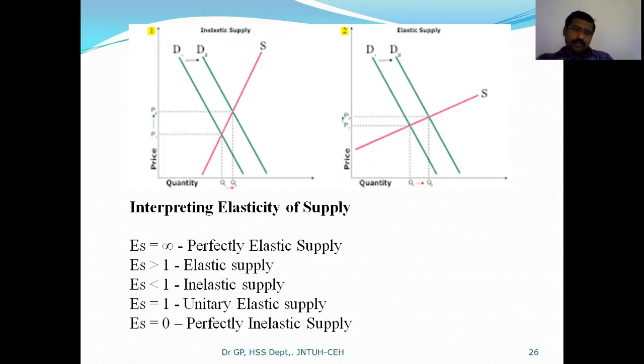In this case, when price reduces, what happens? Quantity also reduces, right? So price reduces, quantity reduces, because manufacturers don't want to supply more when the price is low in a market. When price is high, they intend to supply more in a market. So that is why when you draw the chart it will appear like this.